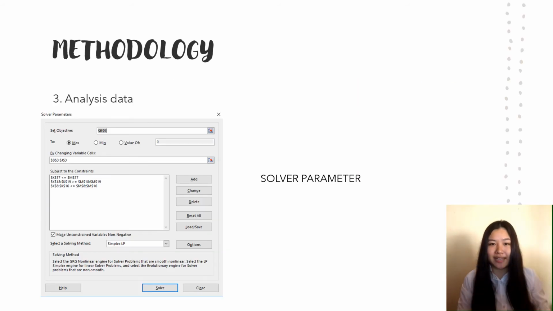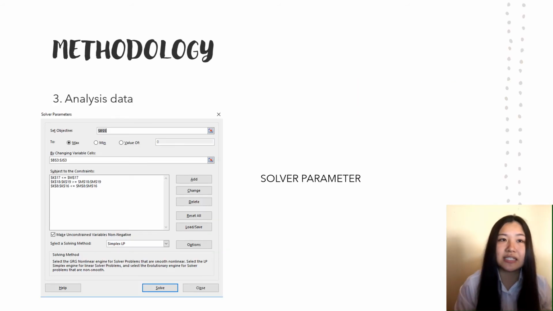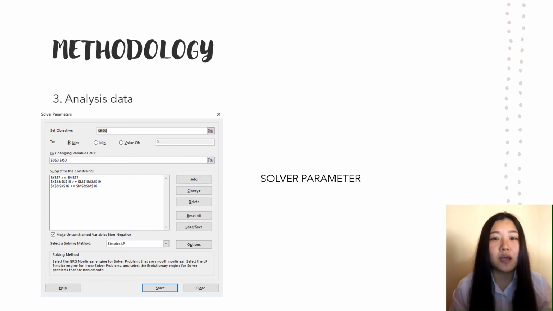To analyze our data, we use the Solver parameters in Microsoft Excel. This is the picture that I screenshotted from Microsoft Excel to show you the Solver parameters. We set the objective, key in the variable cells and subject to the constraints, and we select a solving method using Simplex linear programming. Then we just click solve and we will see our data in the next slide.